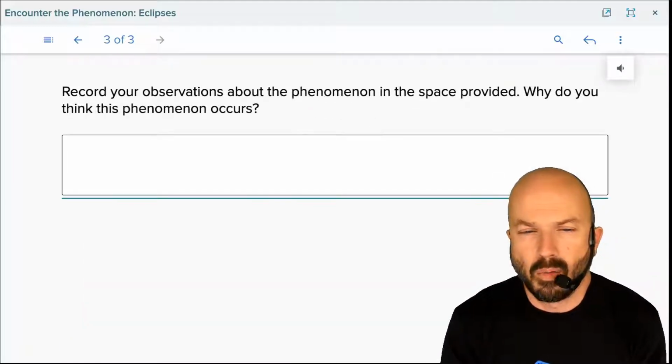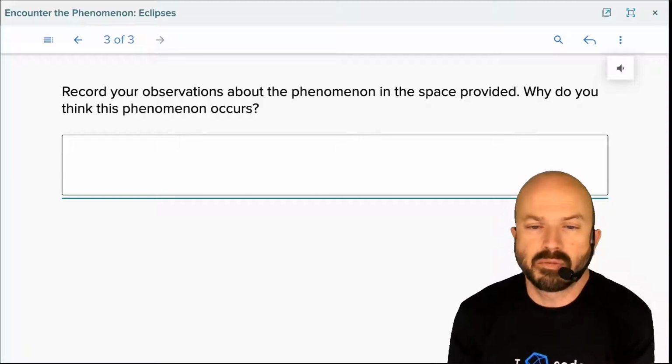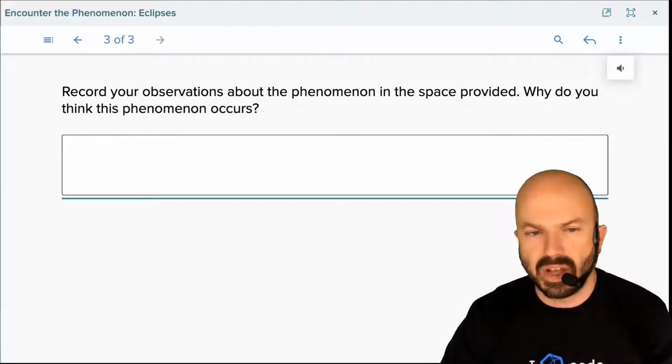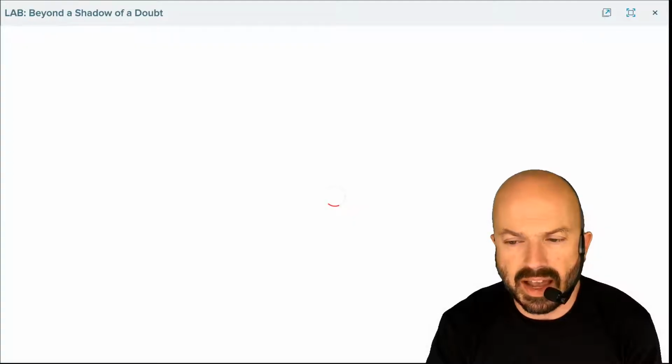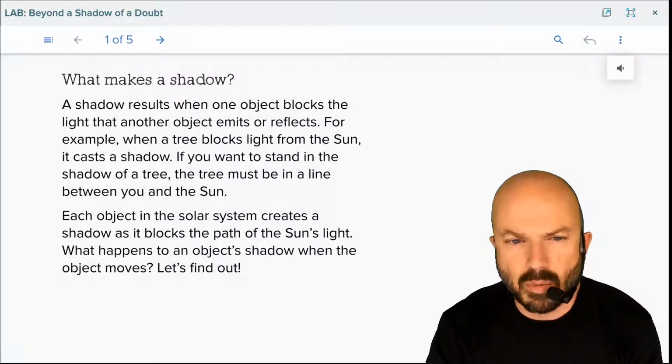So, why do you think this phenomena occurs? Record your observations about the phenomena in that space. So, hit pause. When you're done, hit play. We'll continue on. We're going to do a little lab right now about shadows. What makes a shadow?